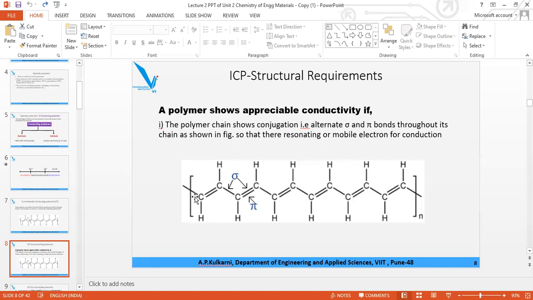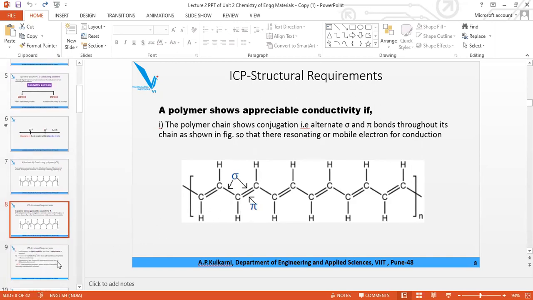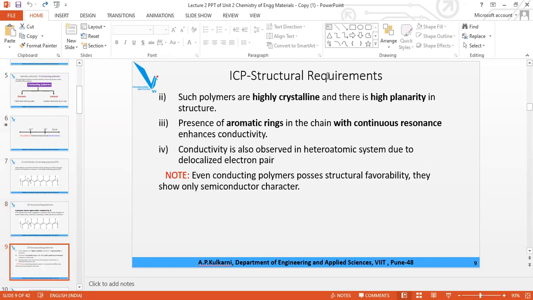So it may happen that presently between C2 and C3, according to this structure, a double bond is there. Later on, maybe C1 and C2 will have the double bond, and C2 and C3 may have a single bond. So alternate double and single bond, that means conjugation, is necessary.